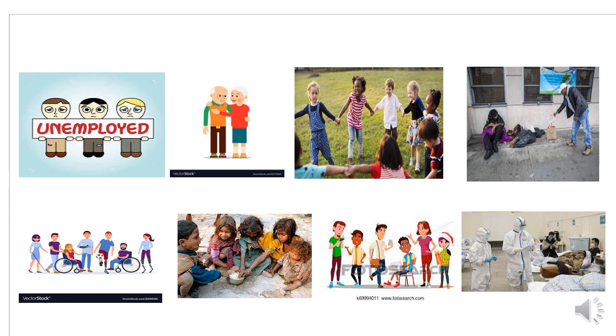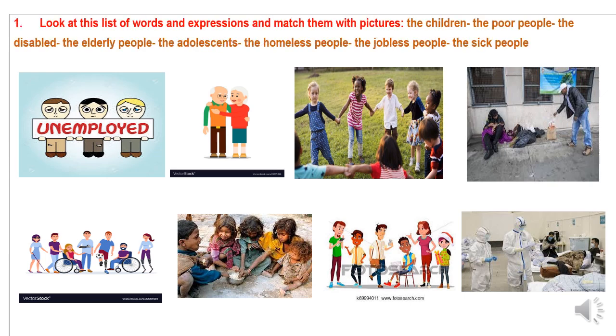Now my dear students, we're going to start this activity. If you remember, while introducing unit 8, which is about society and social problems, we agreed that society is a group of different people. Okay, good. So your task in this activity is to match the following words. You have a list of words here, and I'd like you to match them with their appropriate picture.